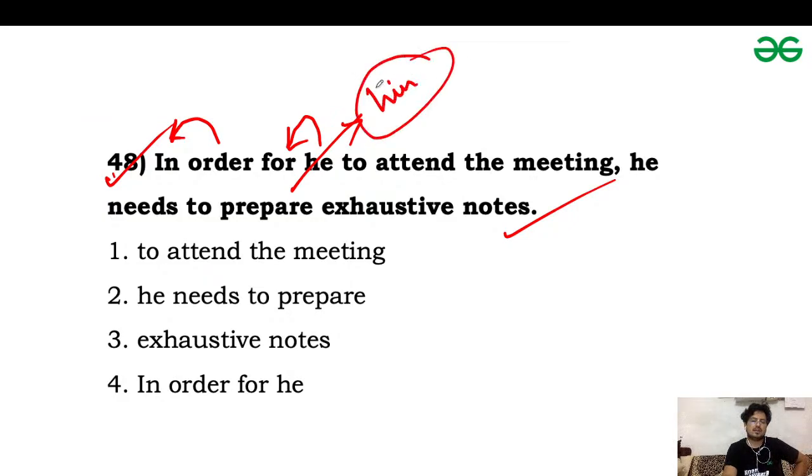So "in order for him to attend" is wrong. Remove this "for him" phrase. So it should be "In order to attend the meeting, he needs to prepare exhaustive notes."